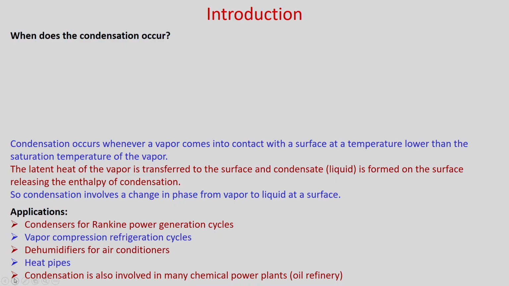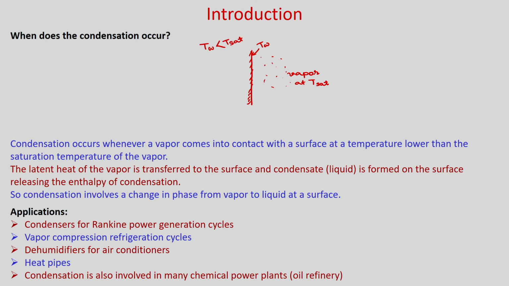So, if you consider one vapor, okay, this is your vapor at temperature T sat. Now, if you bring one plate to this vapor whose temperature is T w and T w is less than T sat, what will happen?